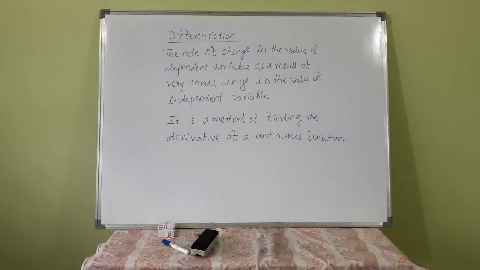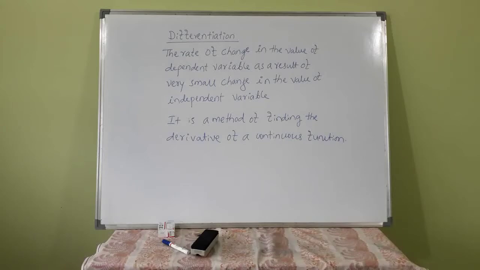Hello friends, in the last video we discussed the limit and continuity of a function. A limit is said to exist when its left hand side and right hand side limits are the same.